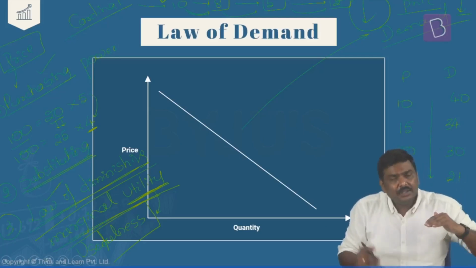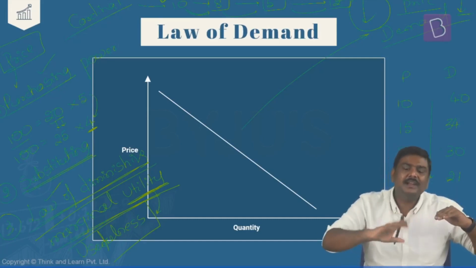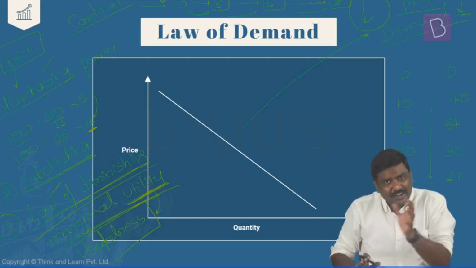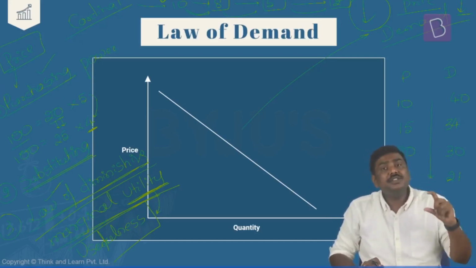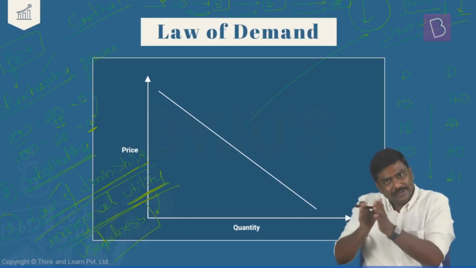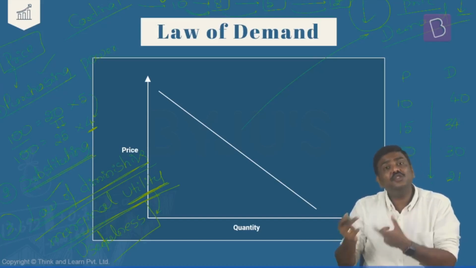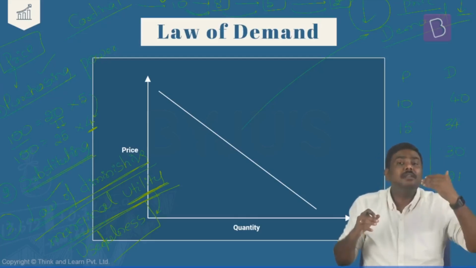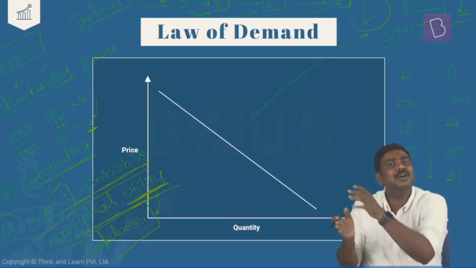So when the price comes down, the consumer is willing to pay the same price, that is the declined price, and continue to consume this particular product all over again. Is the logic okay here? I'll put everything in a nutshell. Follow this very carefully. As per the law of diminishing marginal utility, as consecutive units of the same product are consumed, utility derived will keep on declining. Hence, the seller will have to reduce the price so that the consumer will be able to purchase the product at a lower price. Now, when the prices come down, the consumer will pay the lower price and continue to consume the product.